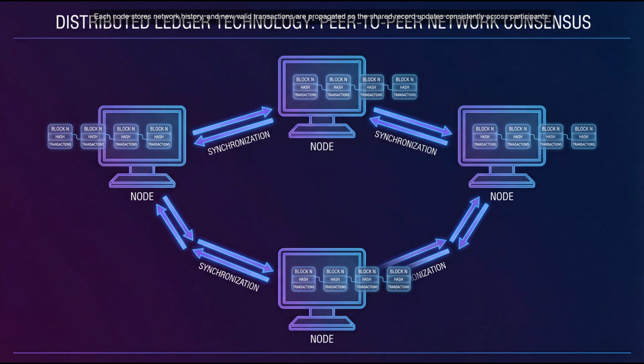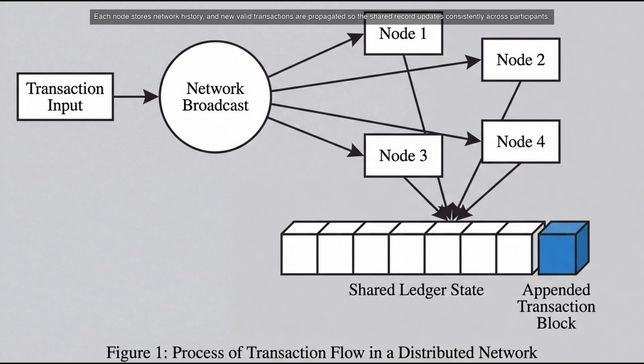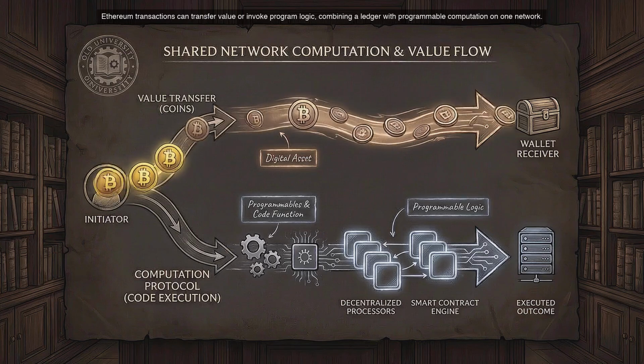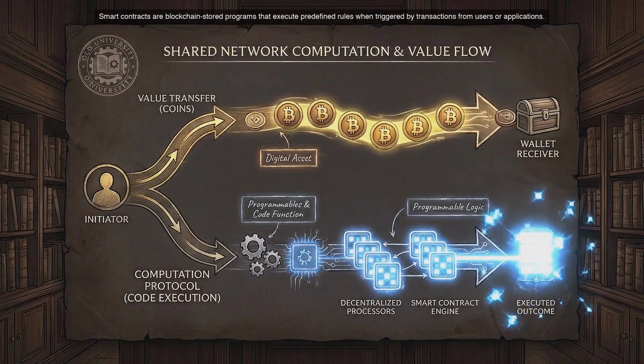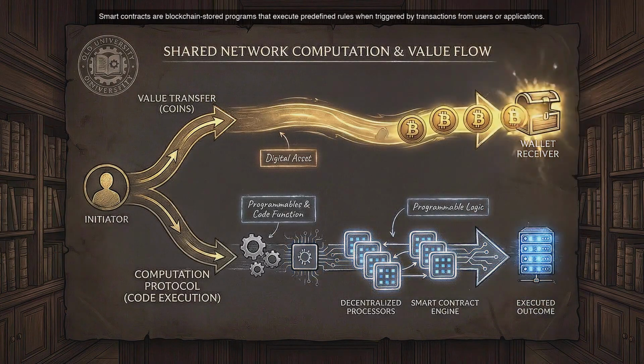That programmable logic is called a smart contract. A smart contract is code stored on the blockchain. It runs when someone sends it a transaction. The contract follows rules written by its developer, and every node checks the result. For example, a smart contract could hold funds until certain conditions are met. It could issue a digital token. It could also support lending, trading, or voting systems. The important point is this: the rules are executed by the network, not by one company.